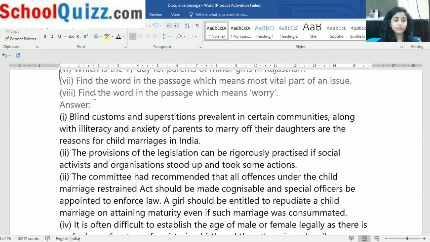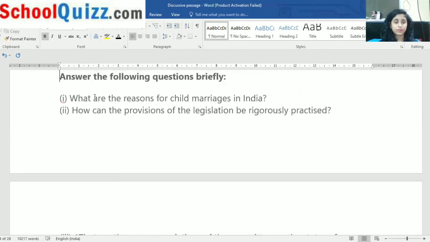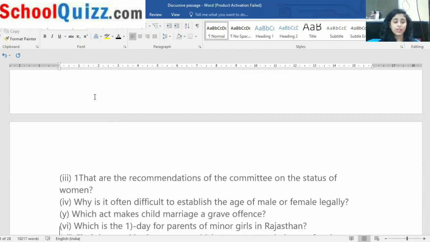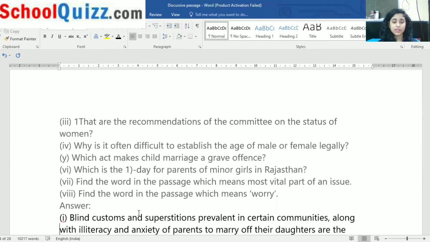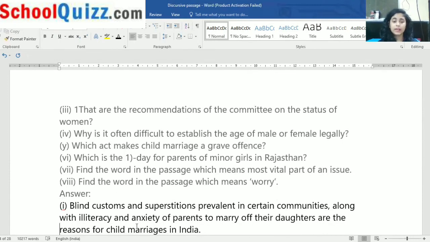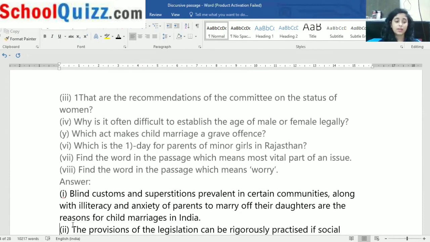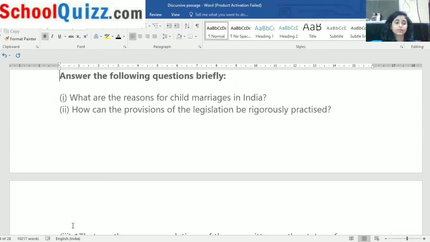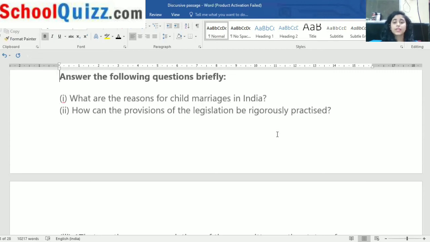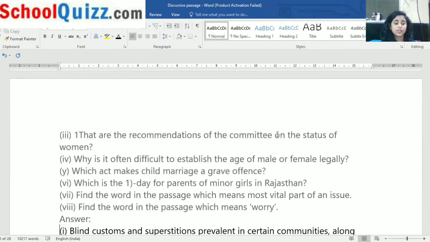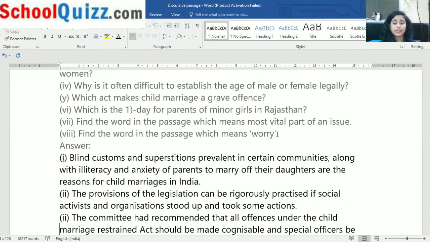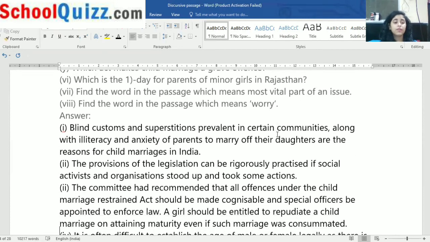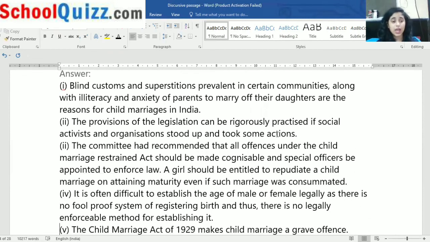So what was the first question? What are the reasons for child marriages in India? Blind customs and superstitions, and, as we have read, the anxiety of the parents. These are the reasons. Second question: how can the provisions of legislation be rigorously practiced? They can be rigorously practiced if social activists and organizations stand up and take action. We are reading the answers. You can read the questions later.